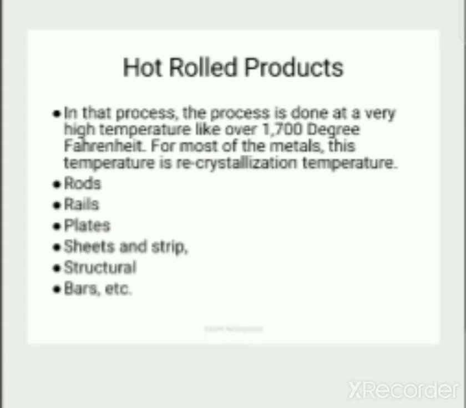In hot rolling, the process is done at very high temperature, above the recrystallization temperature for most metals. These products are rods, rails, plates, sheets and strips, structural bars, etc. Okay, these are the hot rolled products. With this we have seen the hot rolled products.